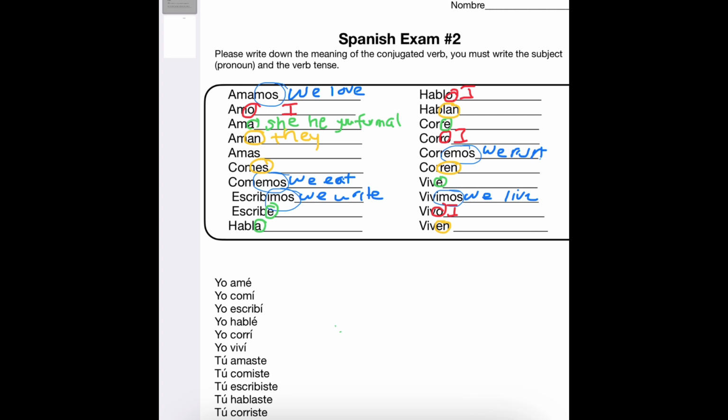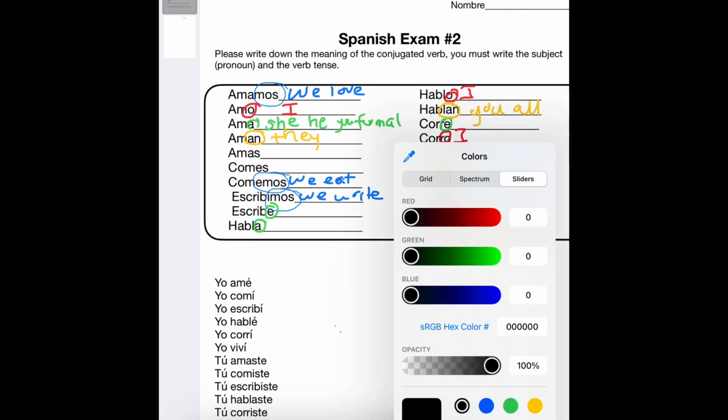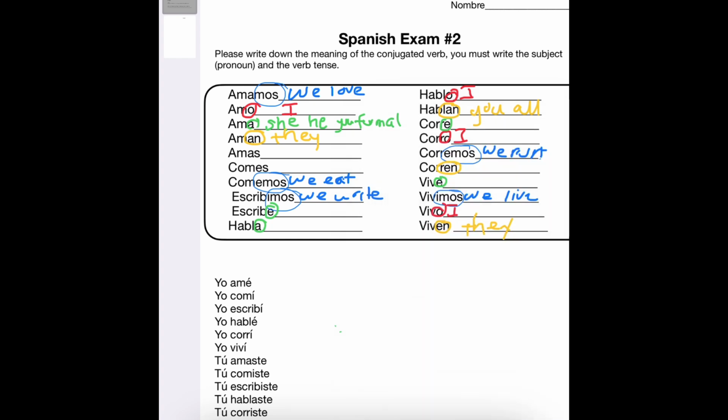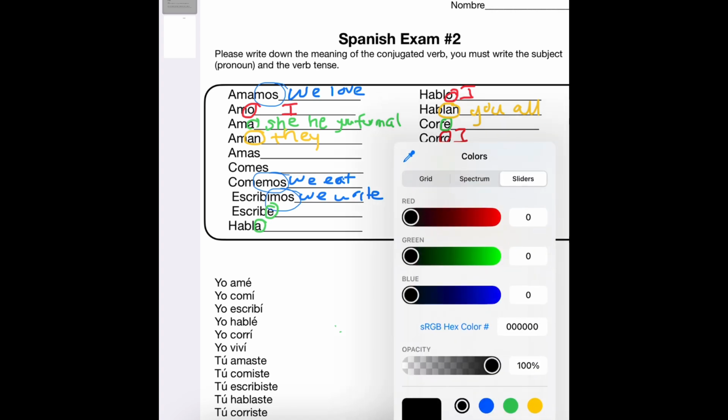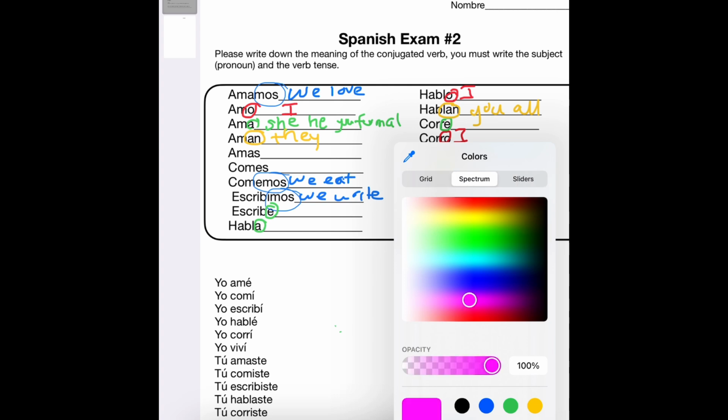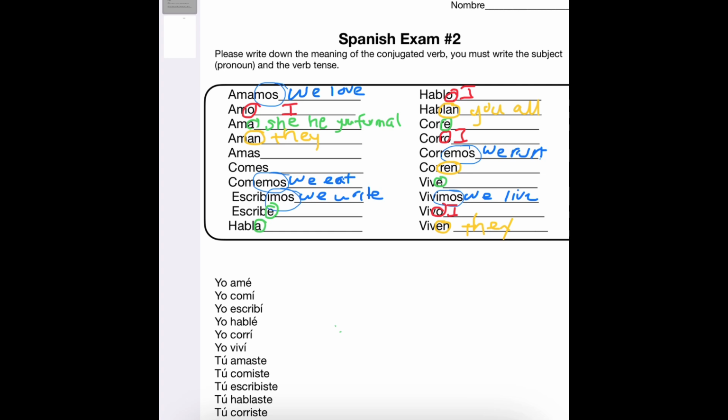Hablan would be they speak, or you all speak. If you choose any of those options, I will count it as good. If you choose to put all of them they, that would be fine. But if you put you all to all of them, that would be fine too, because they will all be correct. Make sure that you're looking at the stem. The stem will tell you the meaning or the verb itself, like amar, comer, escribir, hablar. All of those we've been going over during class, and hopefully you guys remember them.